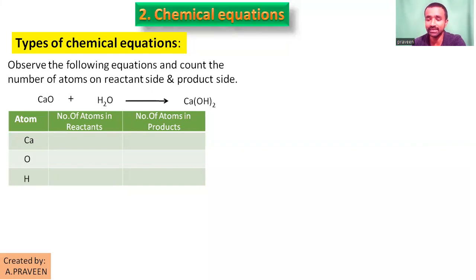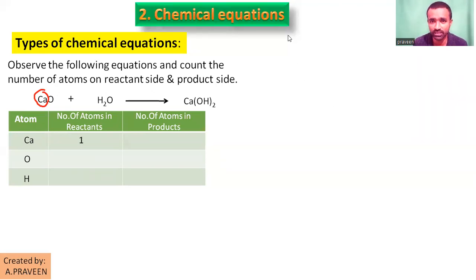Next, counting left side and right side. First, left side, reactant side, calcium. How many atoms are there? Only at one place and not repeated anywhere on the left side, so we take the count of calcium as 1. While writing the count, see the coefficient and subscript.